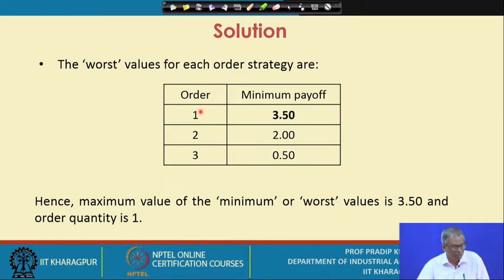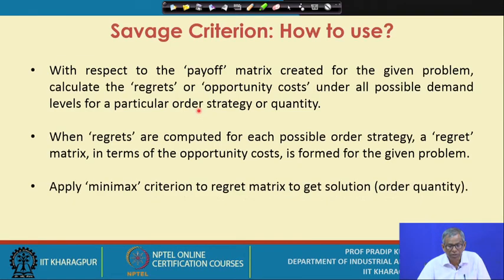So this is a very simple approach, and I hope that you have understood the basic idea. Now just keep in mind that when you opt for Wald criterion, it is referred to as a conservative approach. You become conservative, in the sense that you first try to protect yourself against the worst possible situation. Is it okay? So this approach is a conservative one.